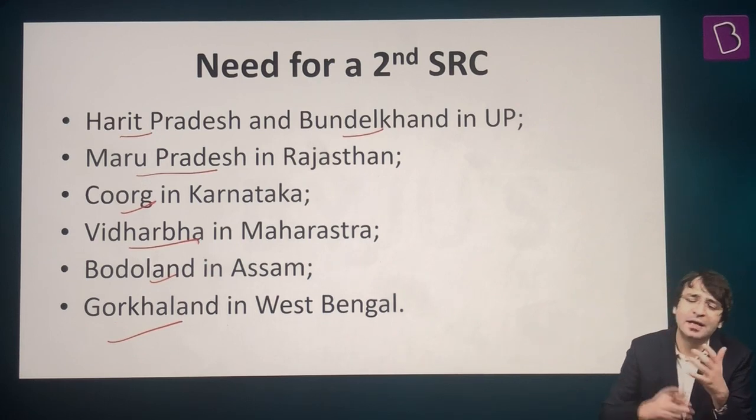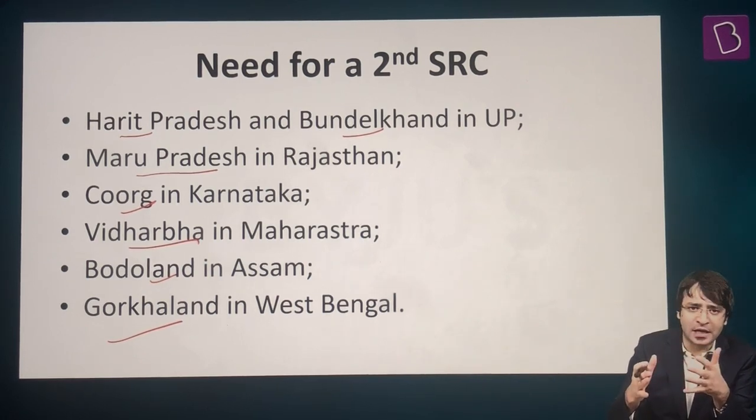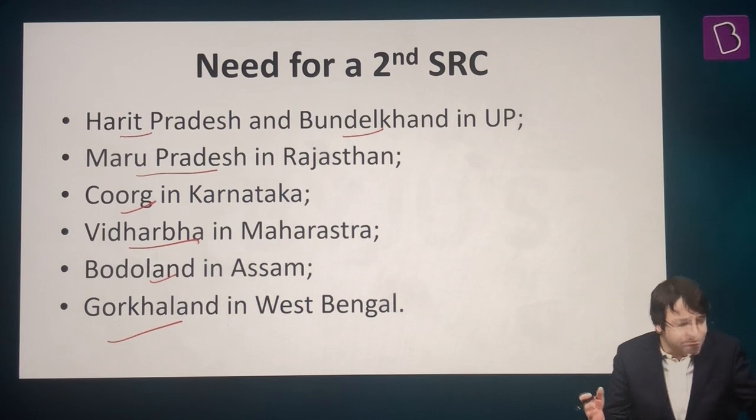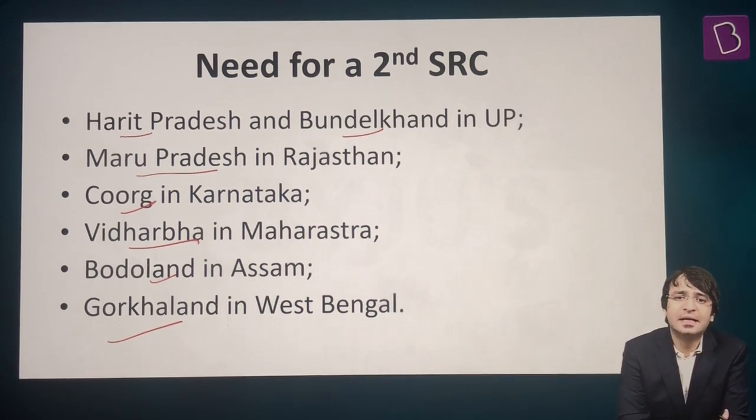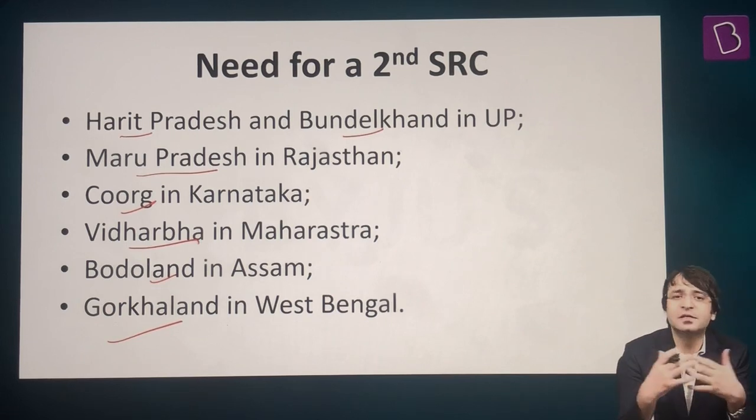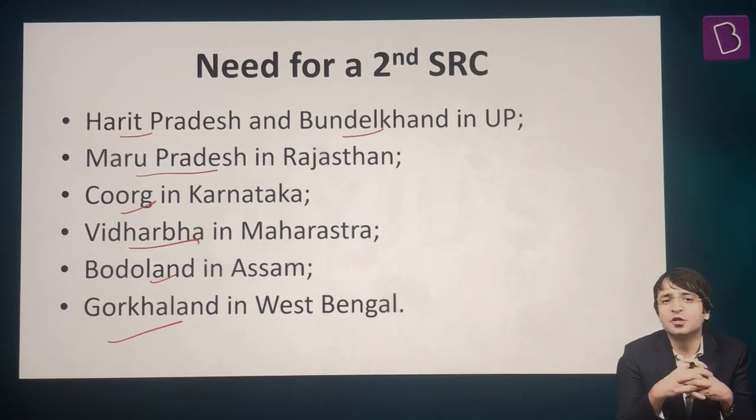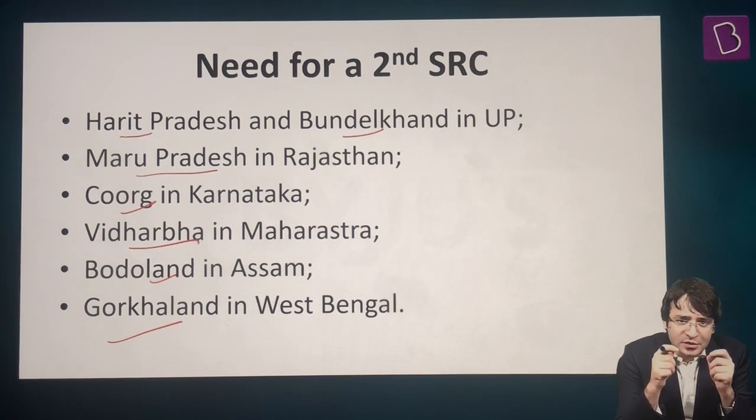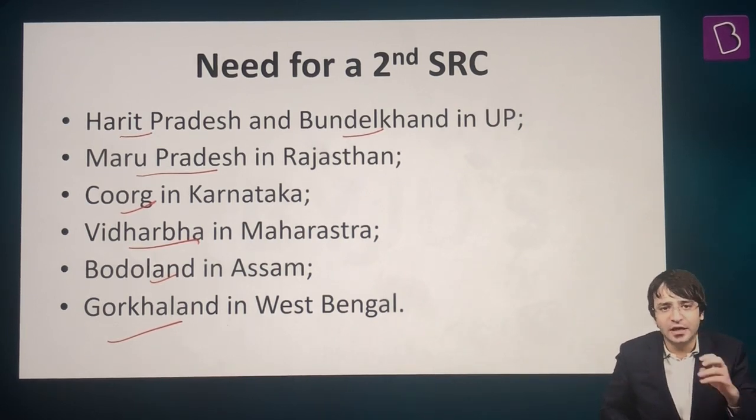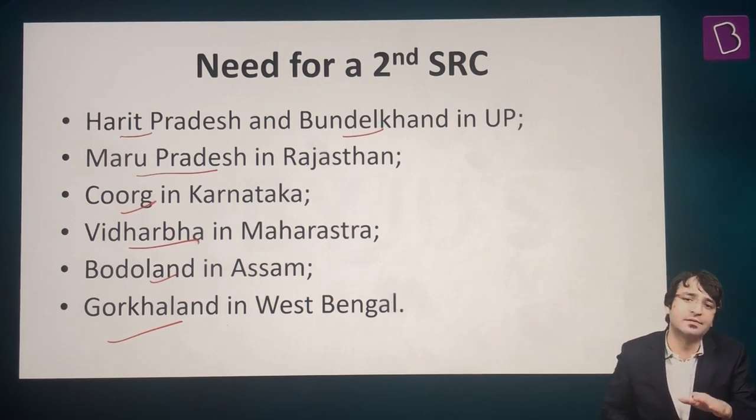Gorkhaland in West Bengal. That means if there are so many demands from different sections of society, different parts of our country, it is better that we replicate the formula that we used in 1953 when the States Reorganization Commission was set up. So now is the time to appoint a second States Reorganization Commission and look at all these demands from different sections of the society. That is what you need to know about Articles 1 to 4 of the Constitution of India, Part 1 of the Constitution of India, Union and its territory. This chapter is over.